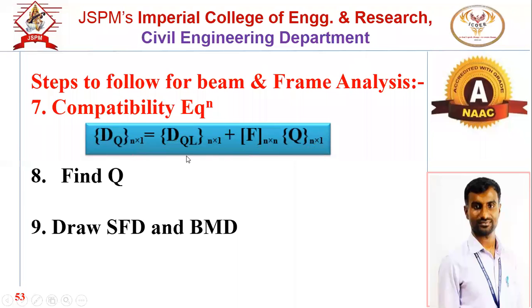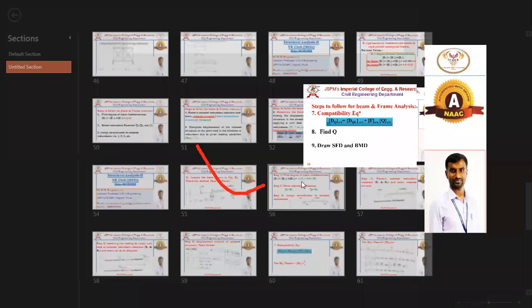Now, how to get the DQL and flexibility? There are formulas. For this DQL, what formula do we have to refer to? There is one formula.